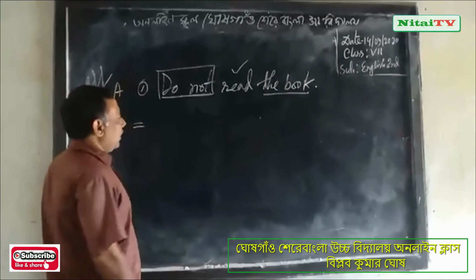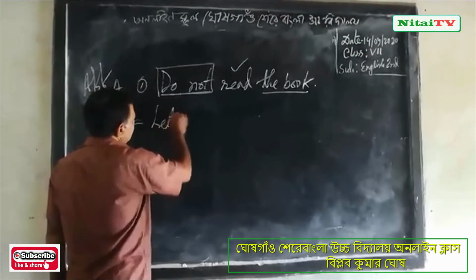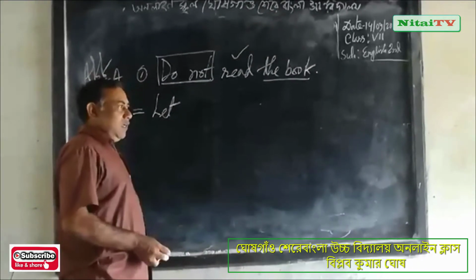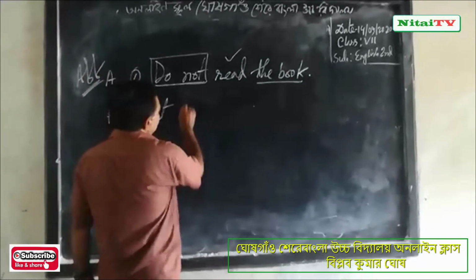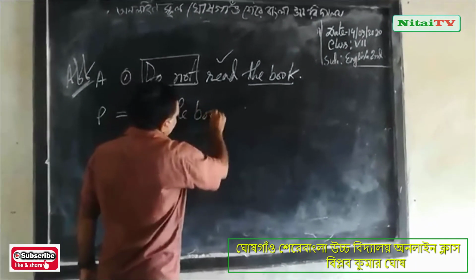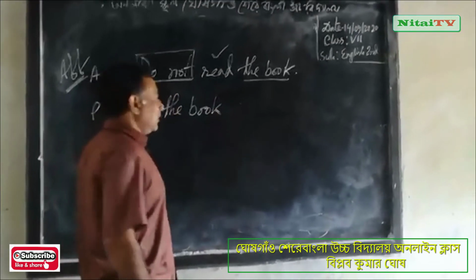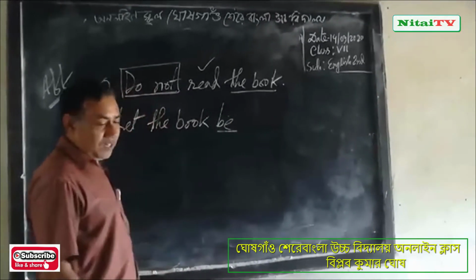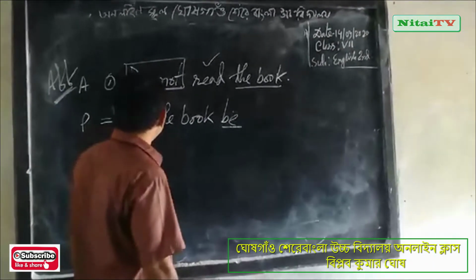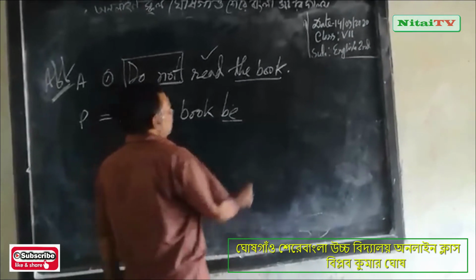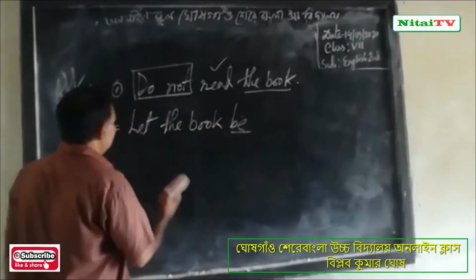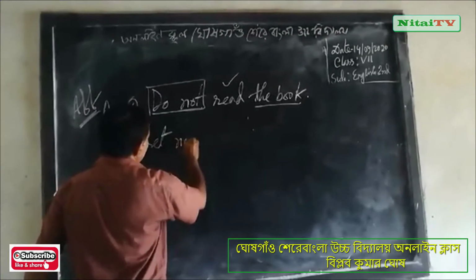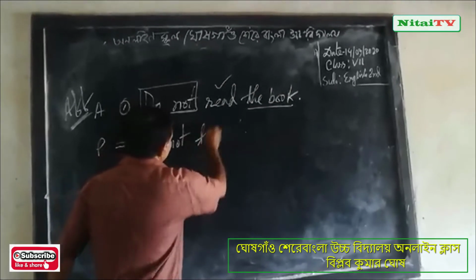At first you will write let, and then you will write the object, by the rules of previous sentences, the book, and add an auxiliary verb be. Be is always used in the imperative sentence of voice change. Let the book be, let not the book. Negative form, let not the book.